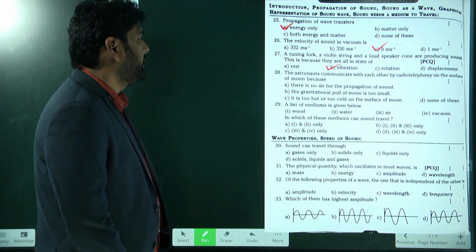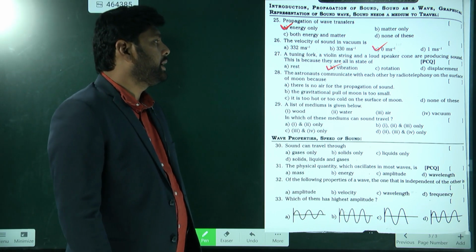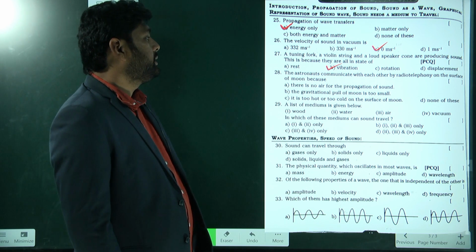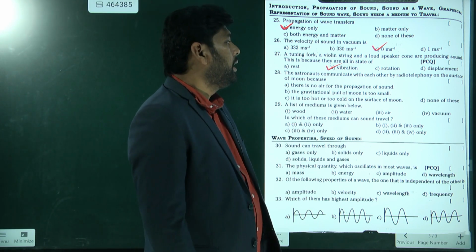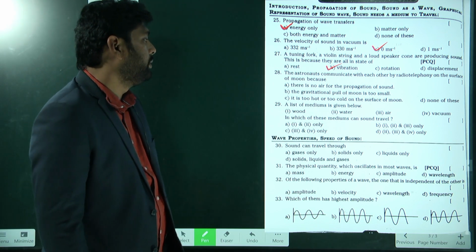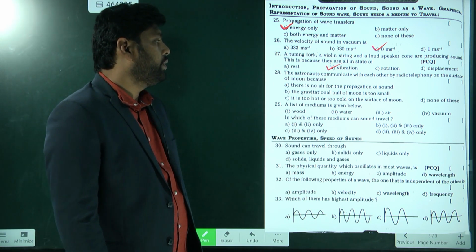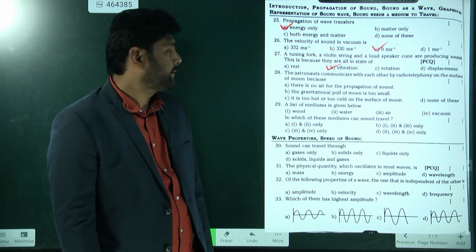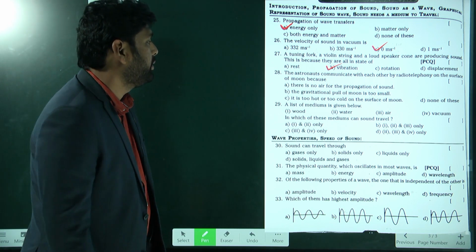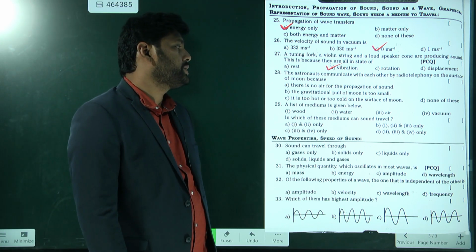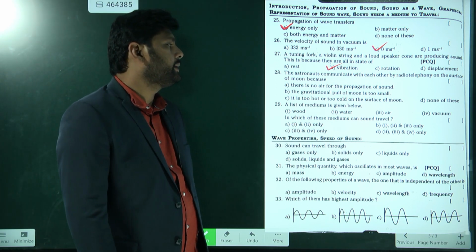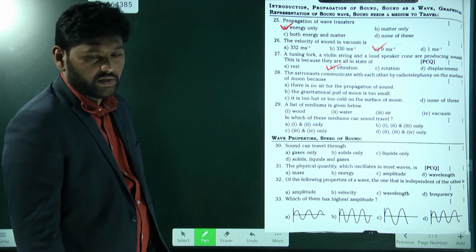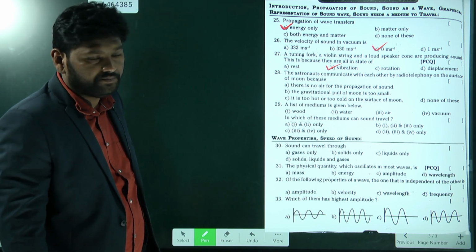Next, 28. The astronauts communicate with each other by radio telegraphy on the surface of the moon, because there is no air for the propagation of sound, the gravitational pull of the moon is too small, it is too hot, too cold, or none of these. So what is the option here?